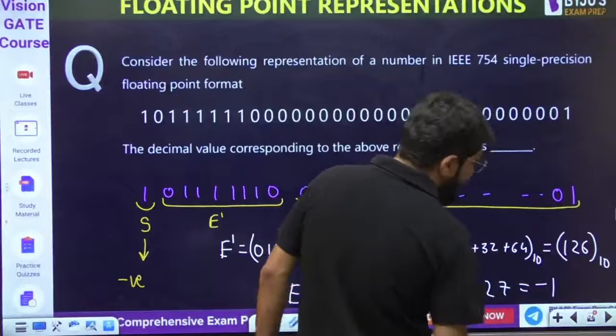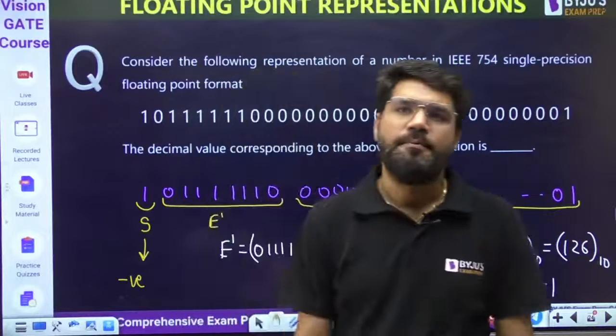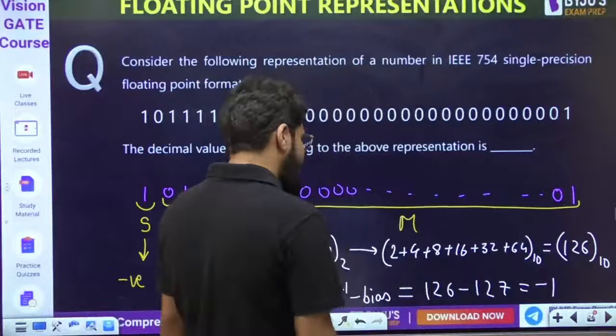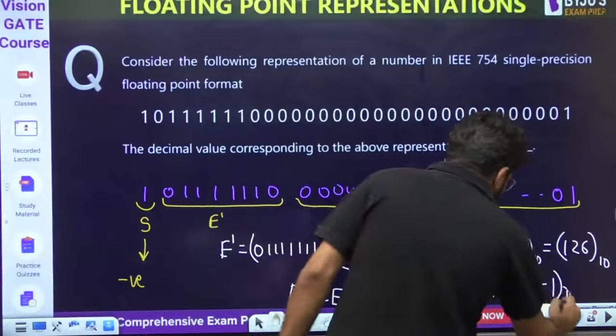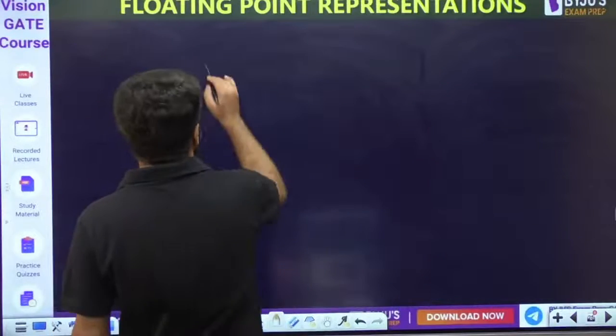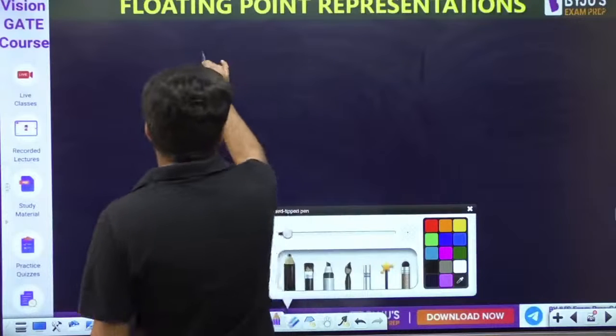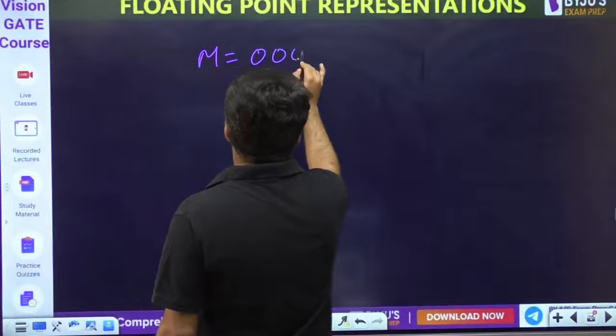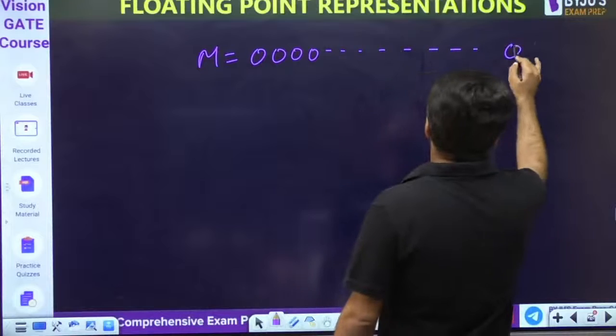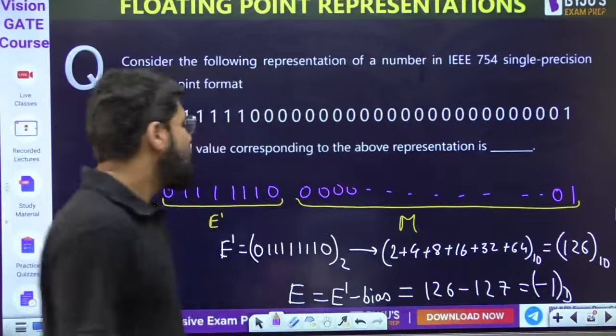Okay, so the actual exponent value is minus 1. Minus 1, of course that's in decimal. Now let's focus next on the mantissa part. What is the mantissa part given to me? The mantissa part is 0 0 0 0 0 0 0 etc. up to 0 1. Correct, that is the mantissa part.